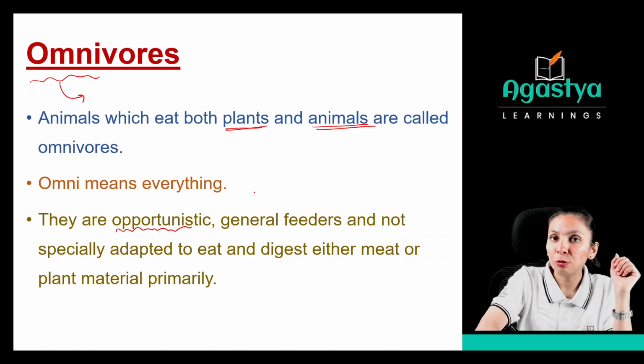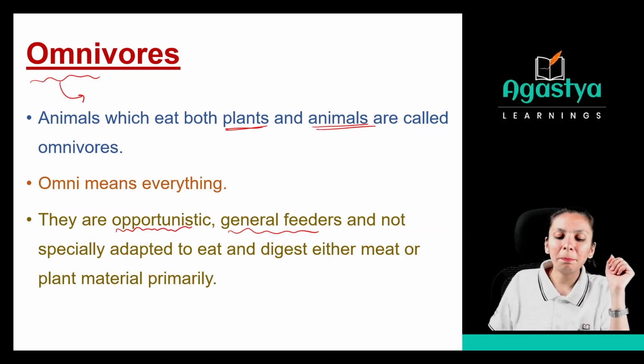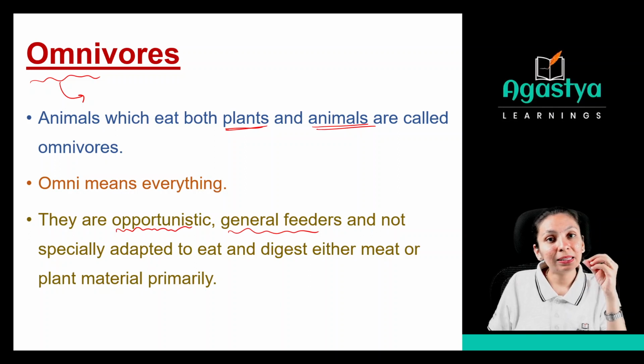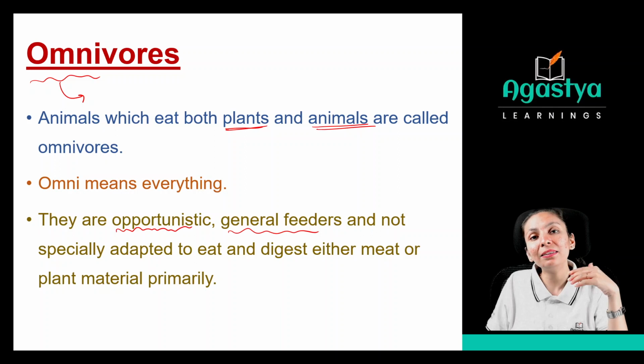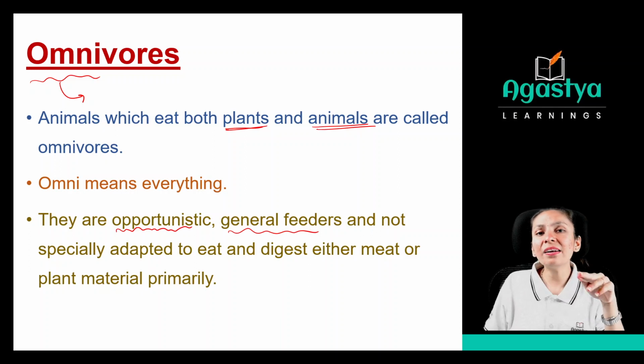That is, they are opportunistic, general feeders, and not specially adapted to eat and digest either meat or plant material primarily. What do you mean by the opportunistic? See, they have the opportunity to eat plants as well as animals, because herbivores can only eat plants or plant related products. Carnivores will eat only the flesh of animals. They cannot eat each other's food, right? But these omnivores can eat plants as well as animals. So they are the opportunistic general feeders.